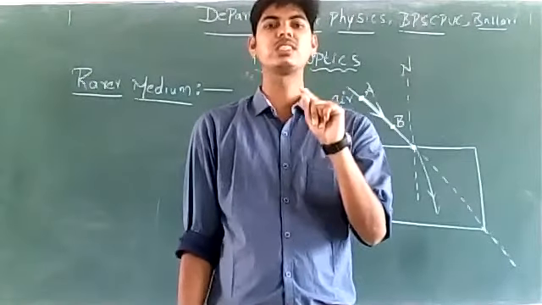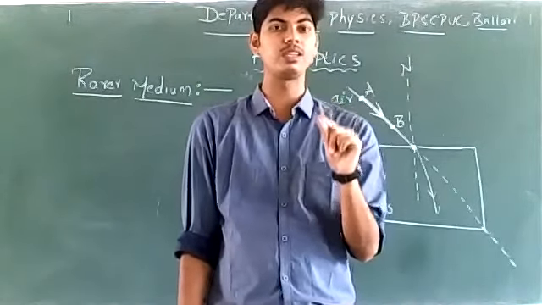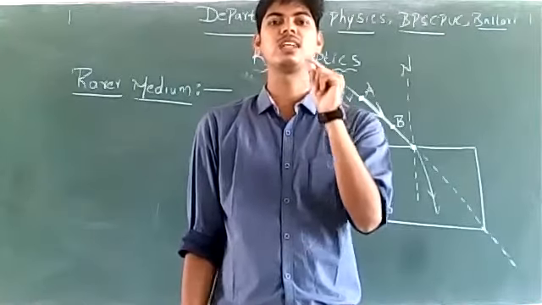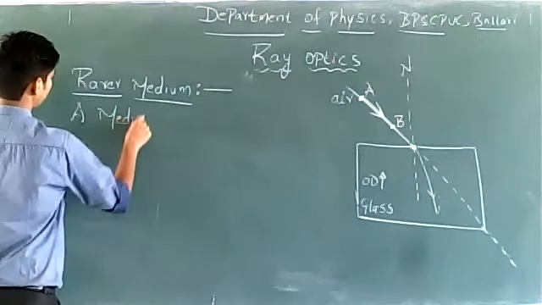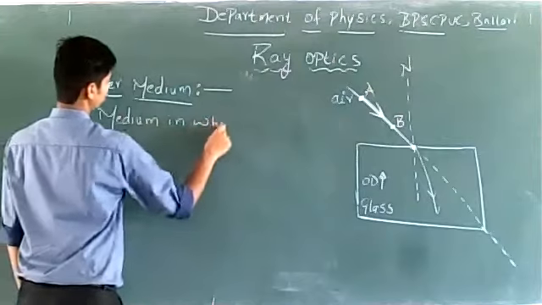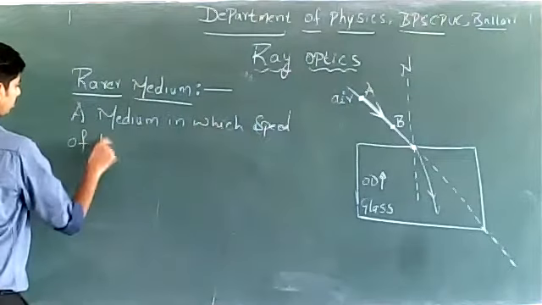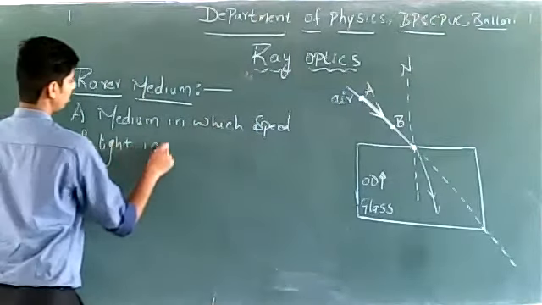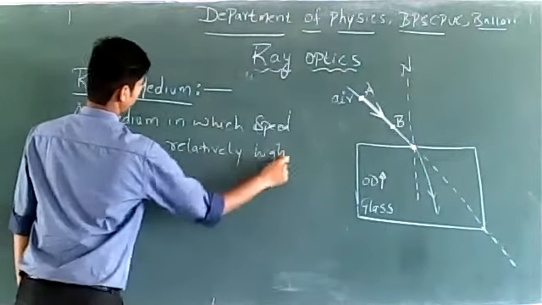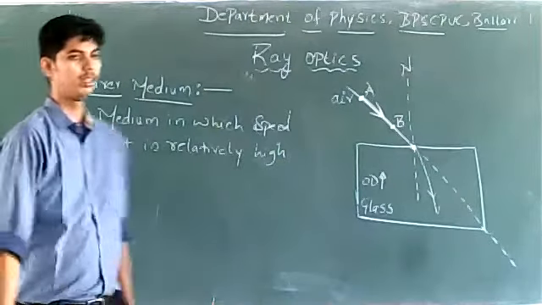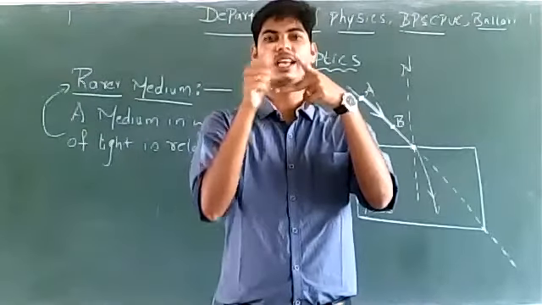A medium in which speed of light is relatively high is called a rarer medium. Suppose we have considered two media x and y.